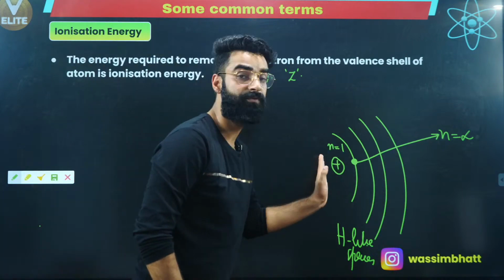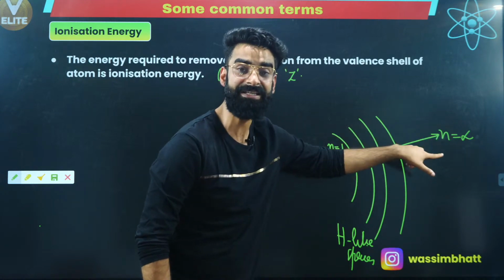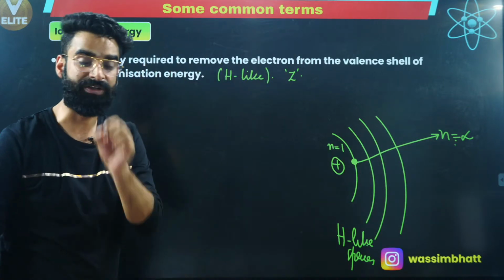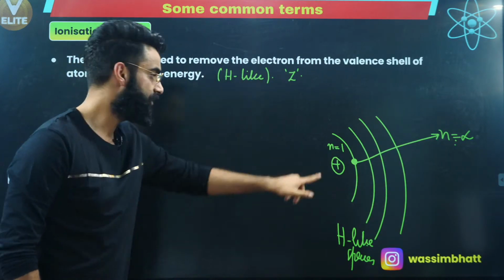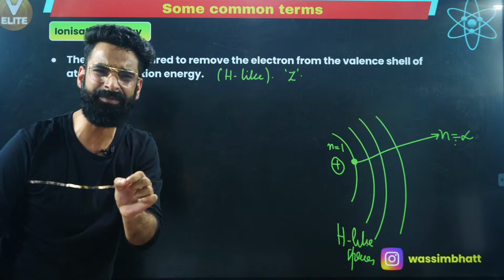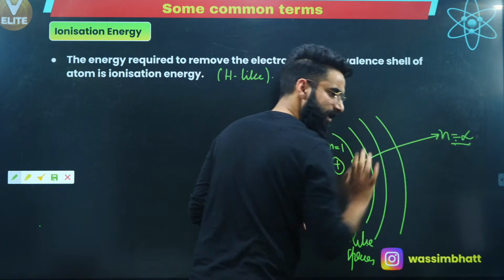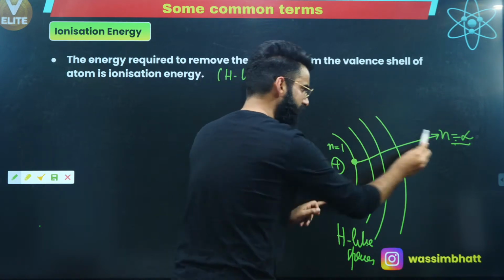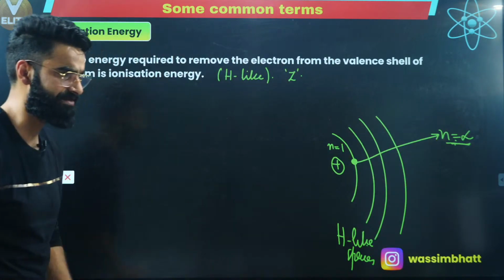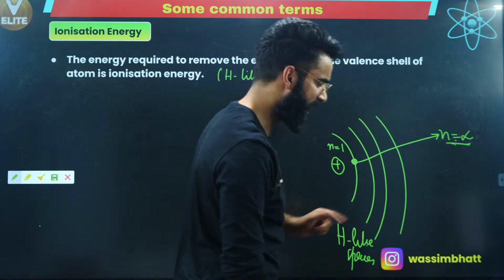The electron is going out from the influence of the atom. When the electron reaches n equal to infinity, that means the electron won't be under the influence of the nucleus. So the amount of energy needed to knock out the electron from the valence shell of the hydrogen-like species is what I call ionization energy. That simply means you need to make a transition from n equal to 1 to n equal to infinity, and the electron is then out of the influence of the nucleus. I'm sure it's clear to everyone.